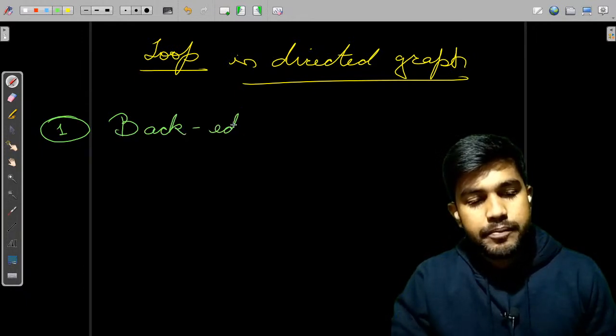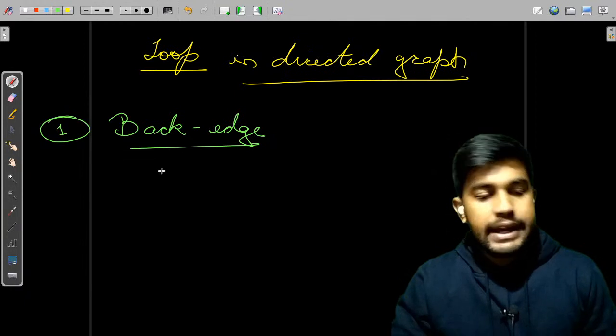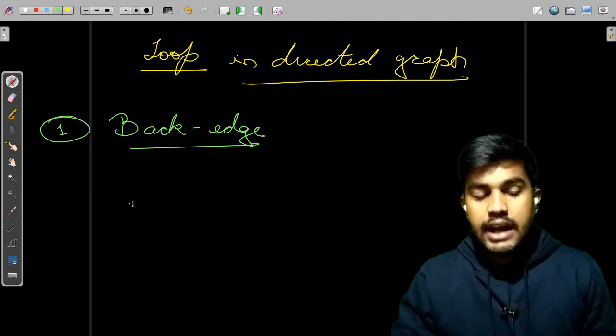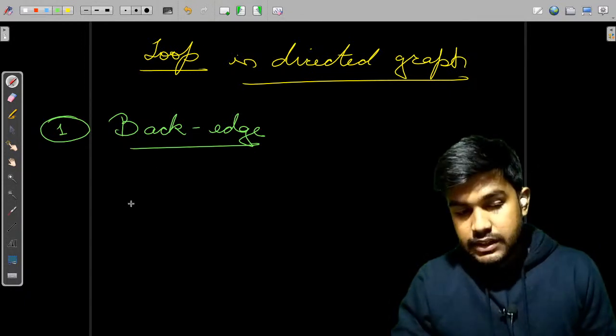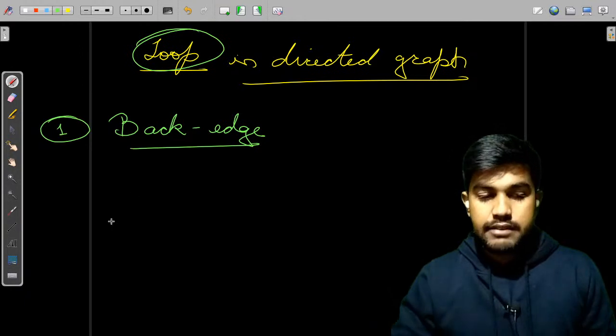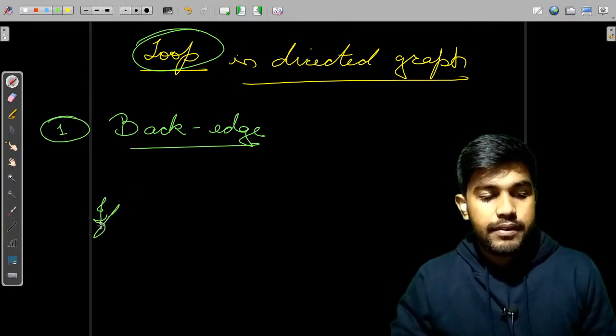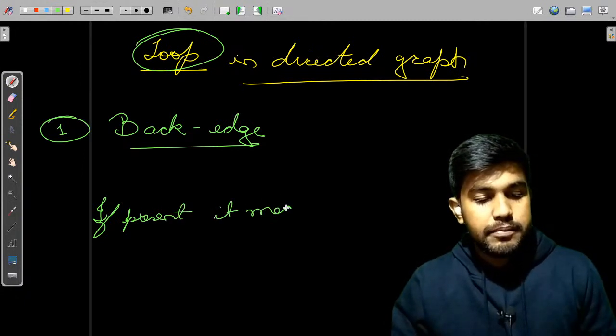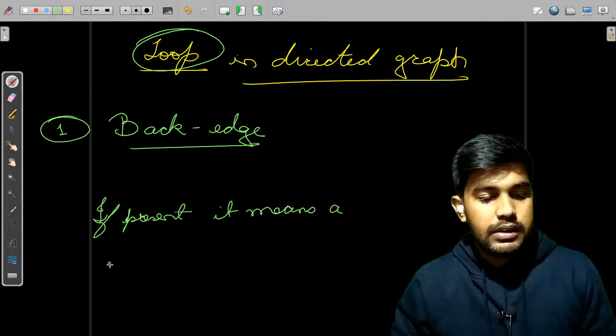Okay, back edge in a graph. Okay, and there is a thing that if a back edge is present, then a loop exists in the graph. Okay, if it is present, it means a loop.